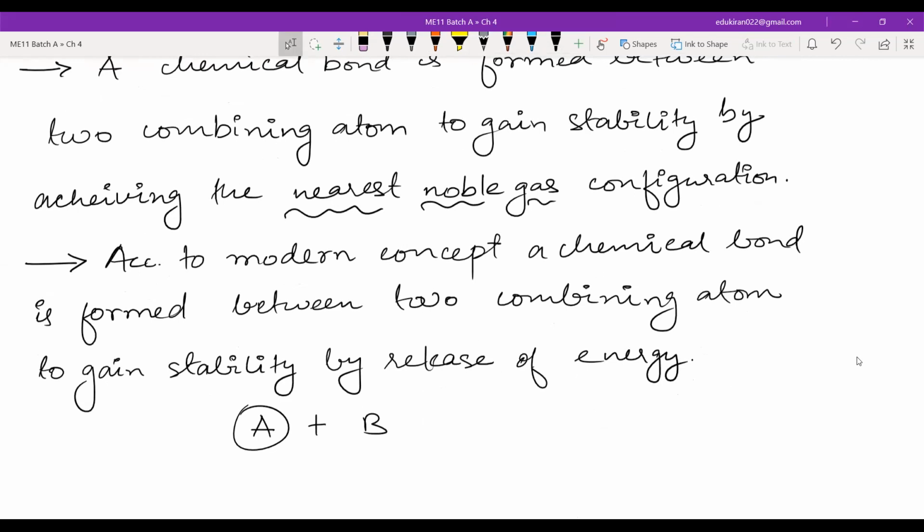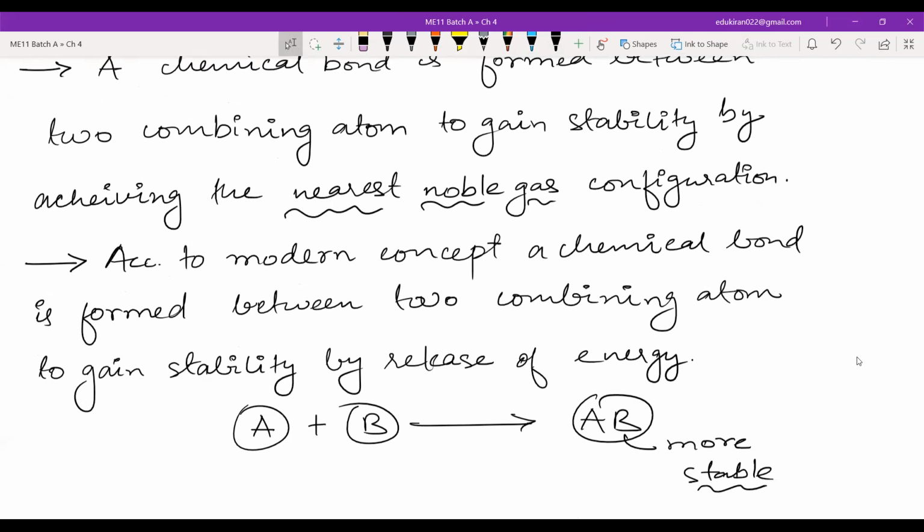For example, we have A and B. They may individually both be stable, but when they combine to form AB, it is more stable. So whatever we are talking about is relatively more stable. We will not be using numbers here, like 10 times or 2 times stable, or 3.10 kilojoules more stable than the atoms.